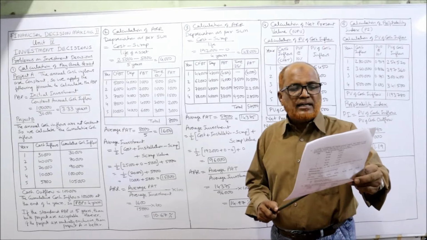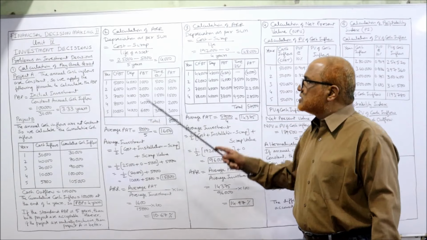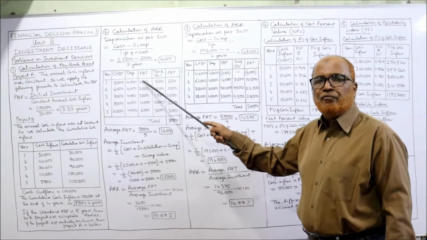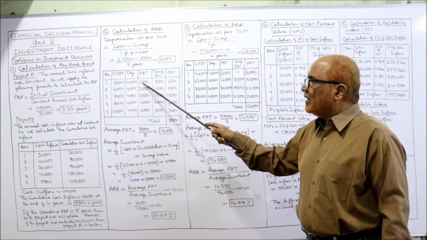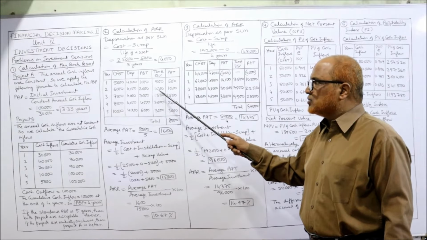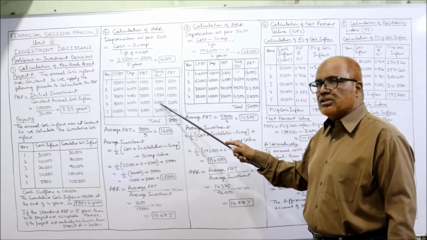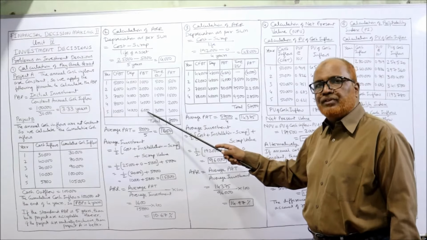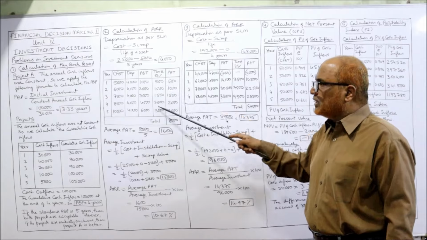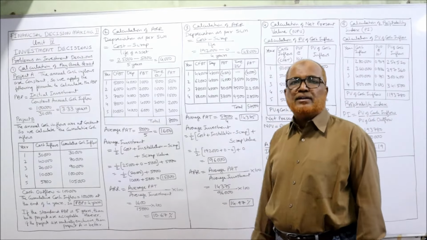Now tax is at the rate of 50% given in the problem. The income tax is 50% of PBT. So 1,000 at 50%, 500. 2,000 at 50%, 1,000. 3,000 at 50%, 1,500. 4,000 at 50%, 2,000. 6,000 at 50%, 3,000. So we got the tax. We need PAT, profit after tax.